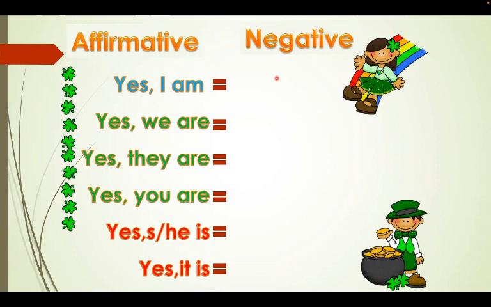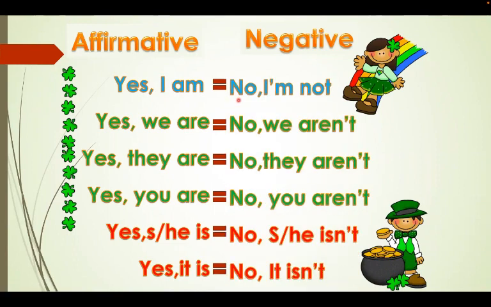Okay, the negative answer form. Very simple. No, I'm not. No, we aren't. Both of them are the same. So either you say I'm not, or aren't, we are not, or the short form. Long form or short form, both are correct. Say no, we aren't, or no, we are not.